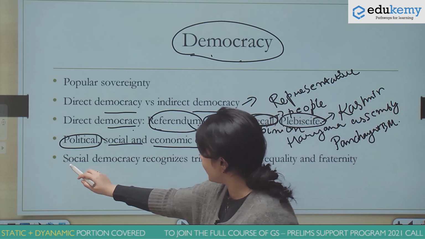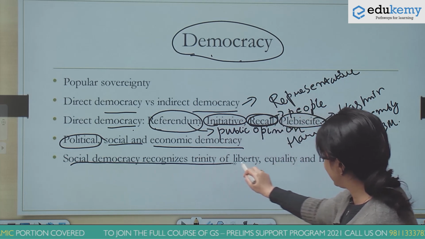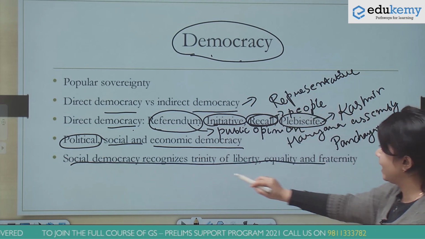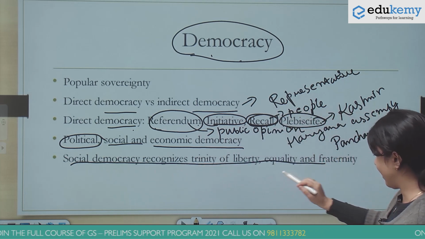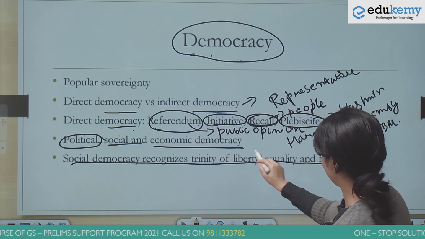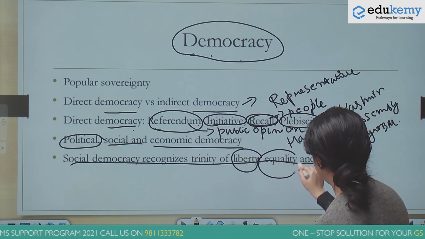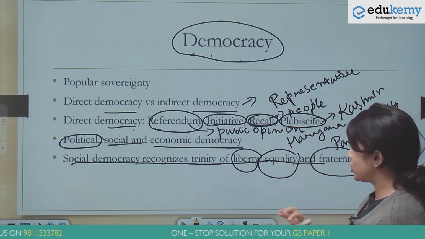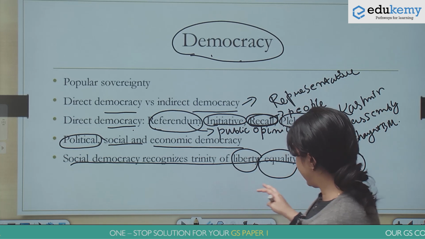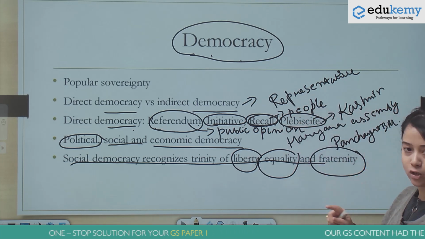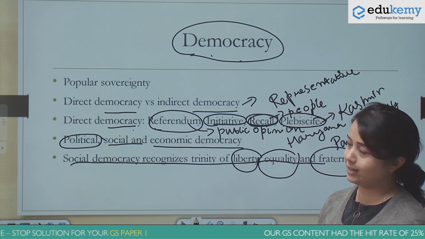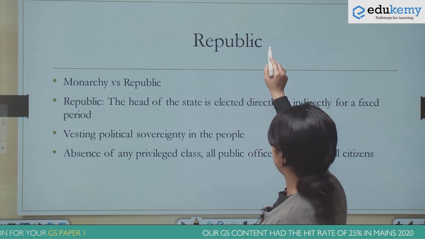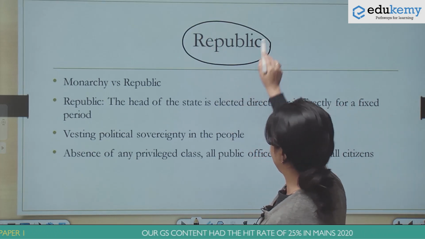And this is an important statement that can be easily framed as an MCQ, that social democracy recognizes the trinity of liberty, equality, and fraternity. So these various dimensions of democracy we will discuss in more detail when we move to the discussion on justice because they are quite interrelated. The next key word that we have is republic.